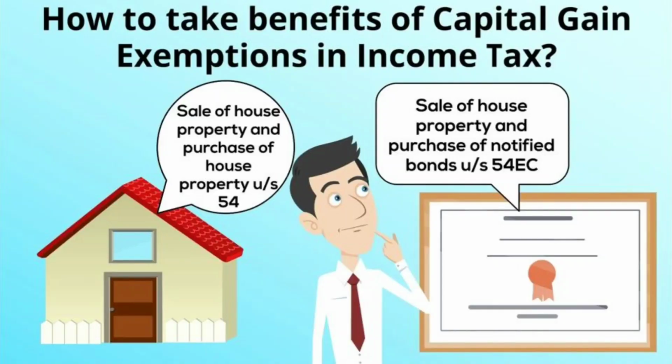And over and above that, what are the exemptions? Because that is the catchy point. What are the exemptions under the Income Tax Act? Under different sections like section 54, section 54EC, section 54A and section 54B, there are different exemptions. That also we have to deduct from the full sale consideration, so that our tax implication will be less. So now the catchy point is, what are the exemptions involved in long-term capital gains tax?